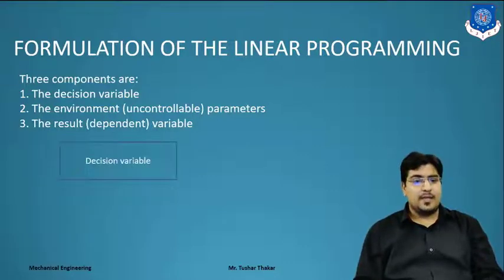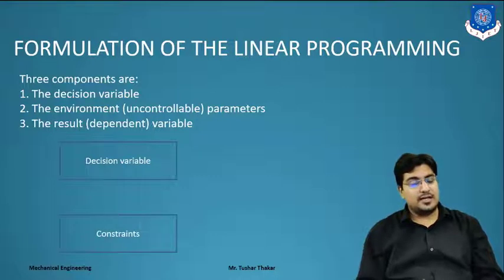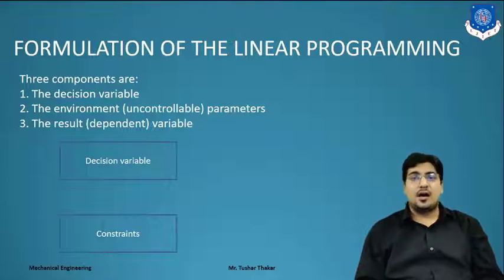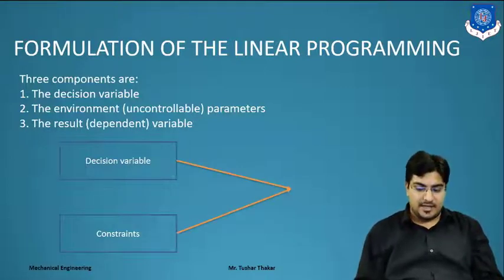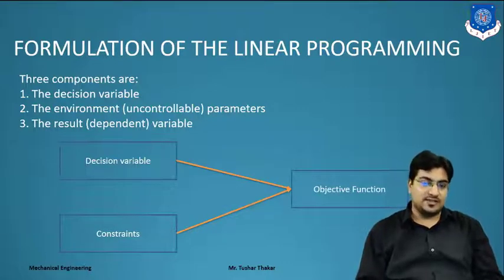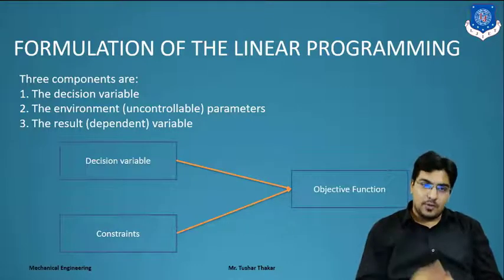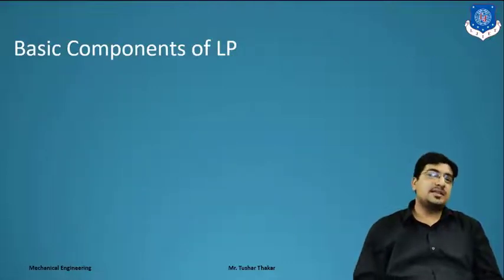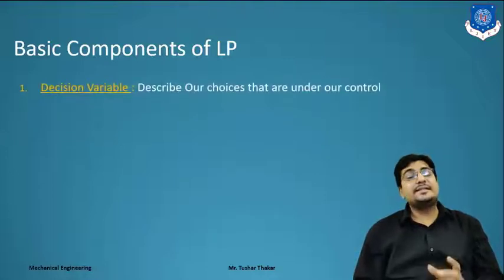So simple and basic. Here we have decision variables and we have constraints. By using these decision variables and constraints, we have to formulate an objective function which is dependent on the decision variables and constraints. Without decision variables and constraints, we can't formulate an LPP program and we can't define an objective function, right? So this is the basic formulation of linear programming, in which we have to formulate an equation of linear programming. Clear?